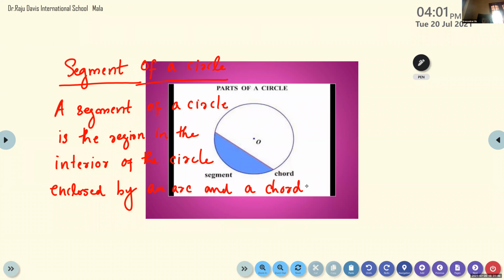Hello children, I hope you understood this. So a segment of a circle is the region in the interior of the circle enclosed by an arc and a chord, right?